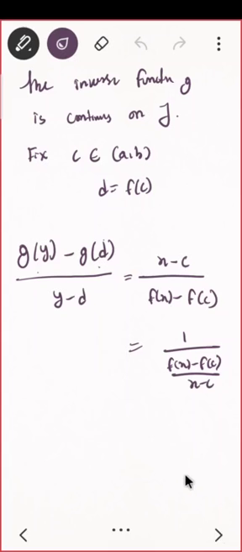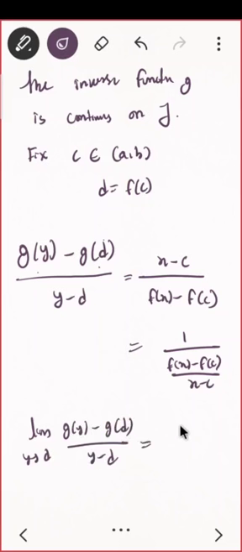And how can I prove this? Take sequential continuity or directly put the limit, whatever you like. If you directly put the limit, what will you get? Limit y tending to d of g of y minus g of d upon y minus d. This will be 1 upon f dash of c, which is what you are supposed to prove.